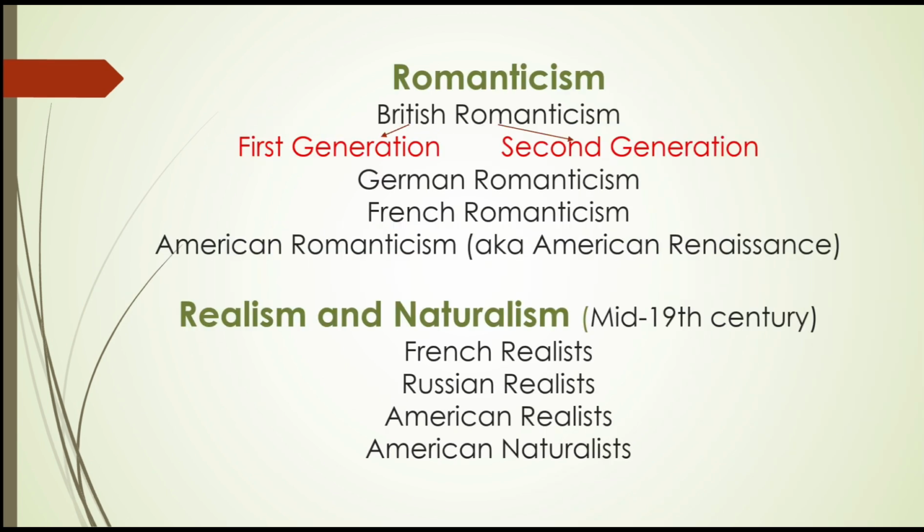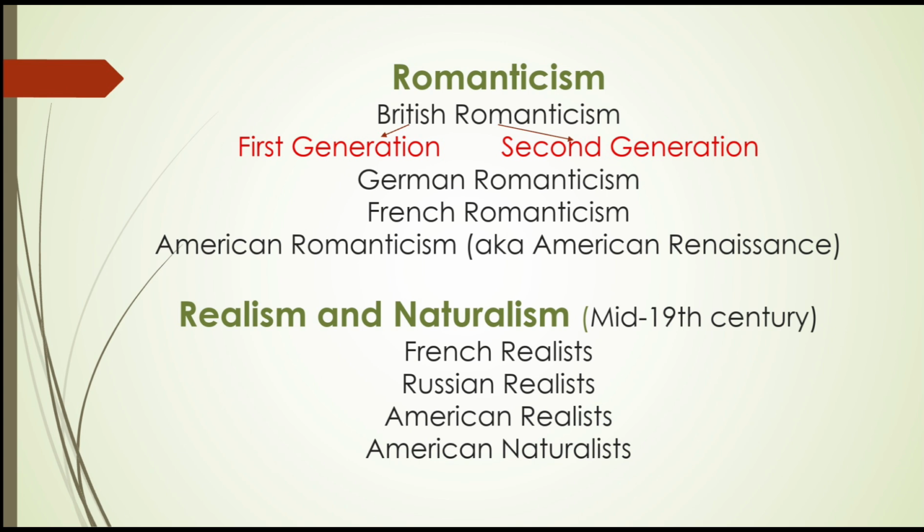Next, we have Romanticism. Romanticism was a literary, artistic, and intellectual movement that began in the late 18th century in Europe and reached its peak in the first half of the 19th century. British Romanticism is divided into two generations, the first generation and the second generation. The first generation writers were William Wordsworth. He wrote Lyrical Ballads and Lines Composed a Few Miles above Tintern Abbey. Then we have Samuel Taylor Coleridge, who wrote The Rime of the Ancient Mariner.